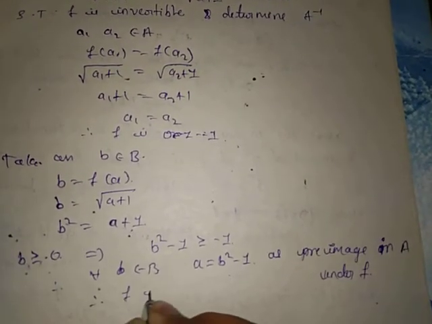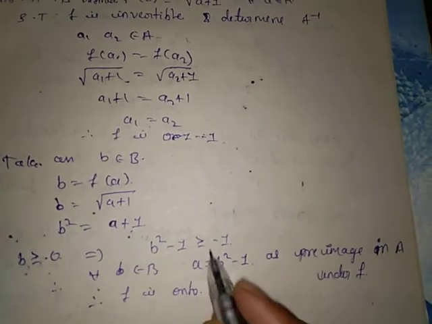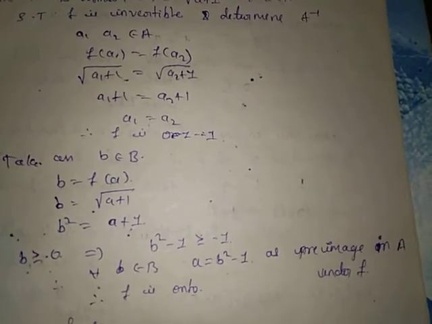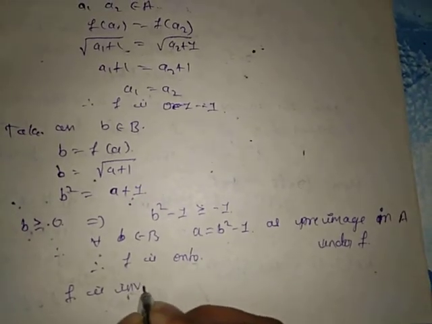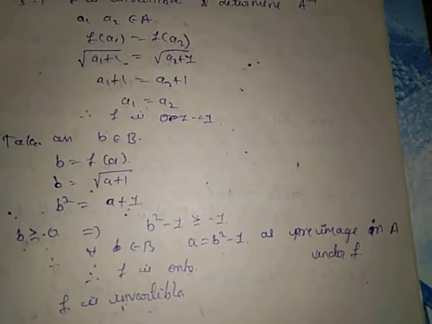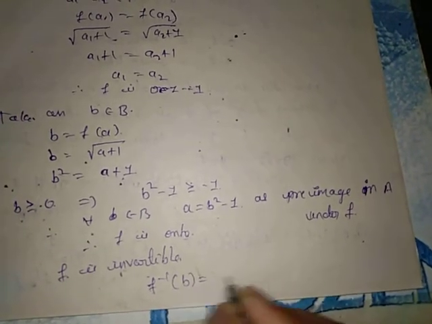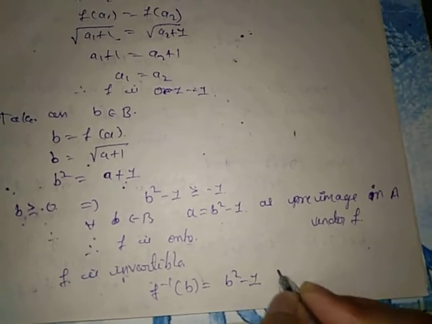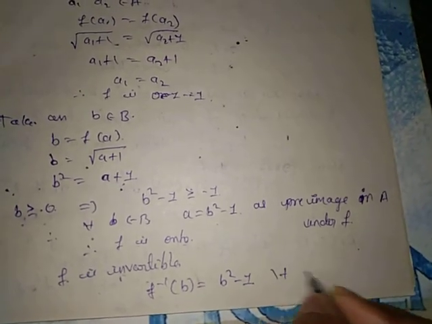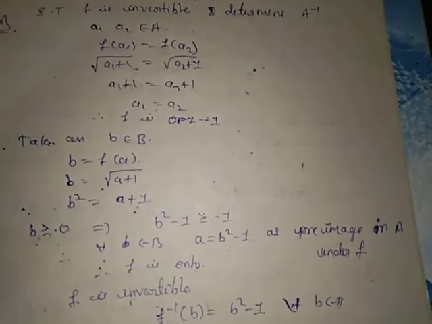Therefore, f is onto. If f is both 1-1 and onto, then f is invertible. The inverse of f is equal to b square minus 1 for all b belongs to set B. That is the solution.